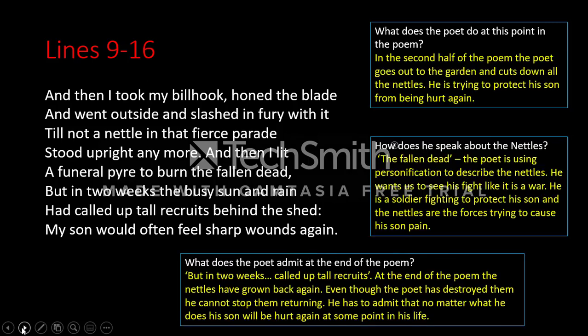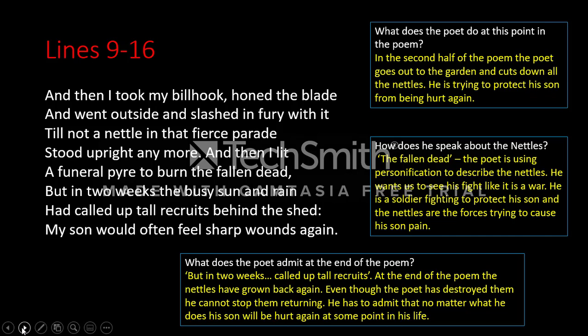Okay, so first thing, in the second half of the poem he goes out into the garden and he's cutting down the nettles. He's trying to protect the son from being hurt again. He's getting rid of the nettles, getting rid of the danger. The plot of the poem, and we're going to come back to that at the end, is quite simple. In this second half he's going out and cutting down the nettles.